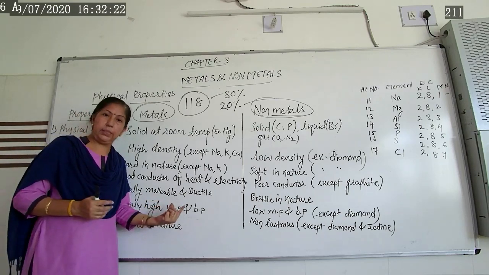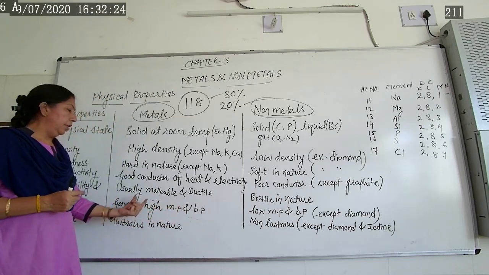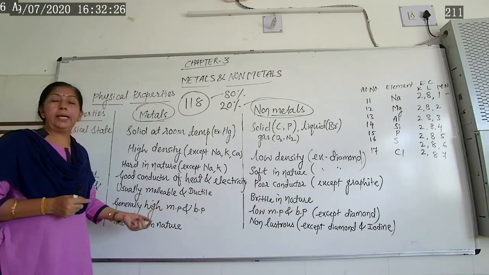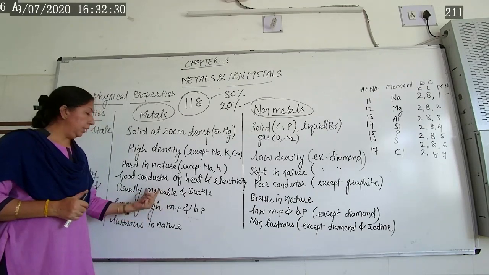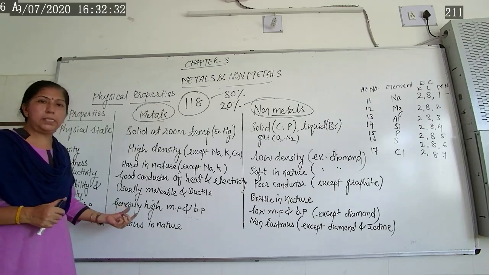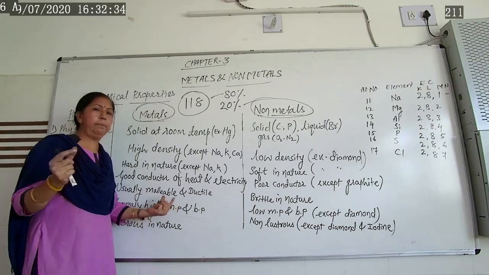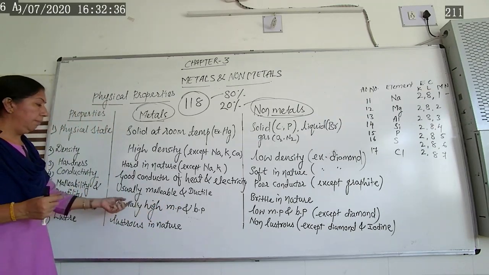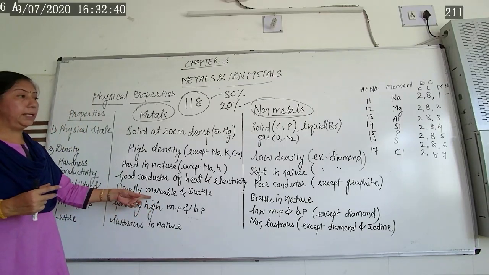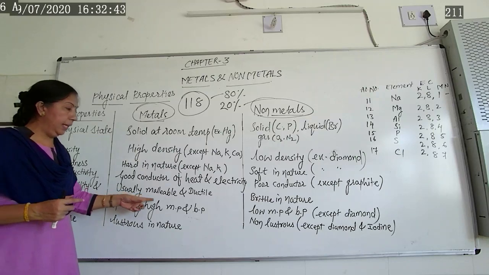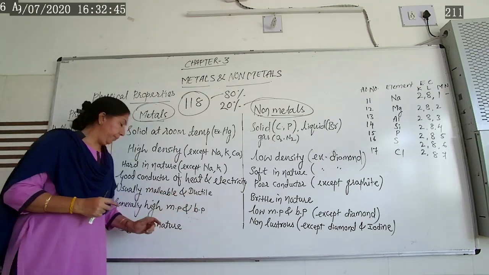That's why we are using this aluminum foil. Different medicinal strips are also made up of this aluminum, so this way they can be used for different purposes. Aluminum foil, copper foil, for different purposes they are using it. But what are they? They are malleable. So mostly metals are malleable as well as ductile.